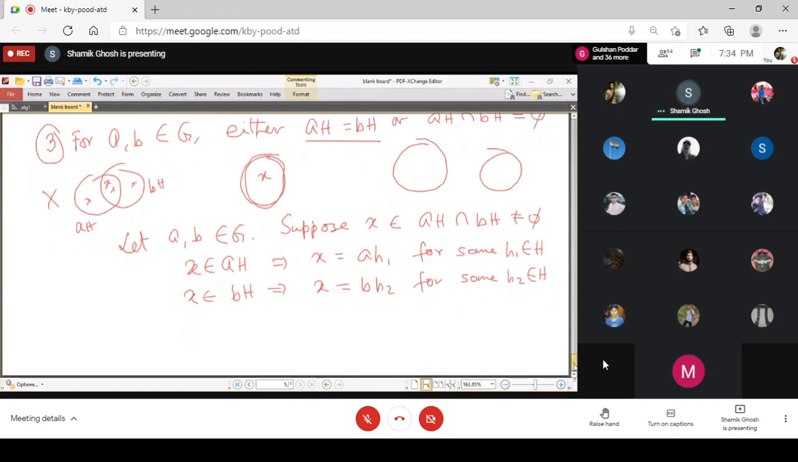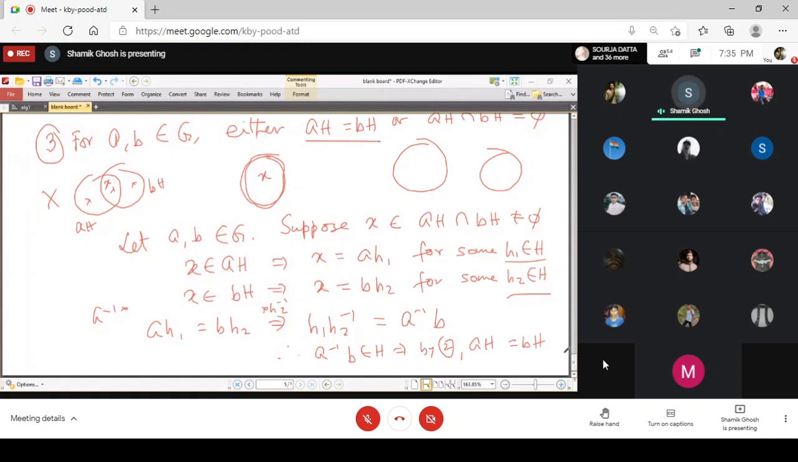So we get that AH1 is equal to BH2. Now from this, again by multiplying on both sides, you get that H1 H2 inverse is equal to A inverse B. You are multiplying A inverse from the left and H2 inverse from the right, and so the left hand side will be H1 H2 inverse, and the right hand side will be A inverse B. But both H1 and H2 are elements of H. So H1 H2 inverse is also an element of H. And so you have that A inverse B belongs to H. Now the second property gives you that AH equals BH.